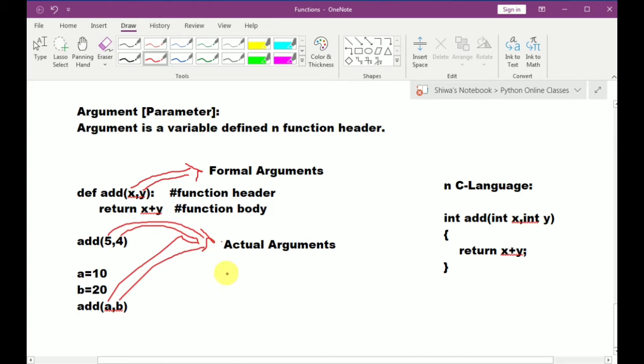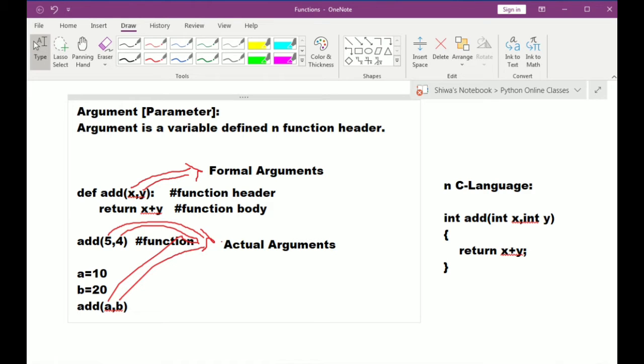So what is an actual argument? An actual argument is a variable or value defined in the function call. Here add 5 comma 4 is the function call.